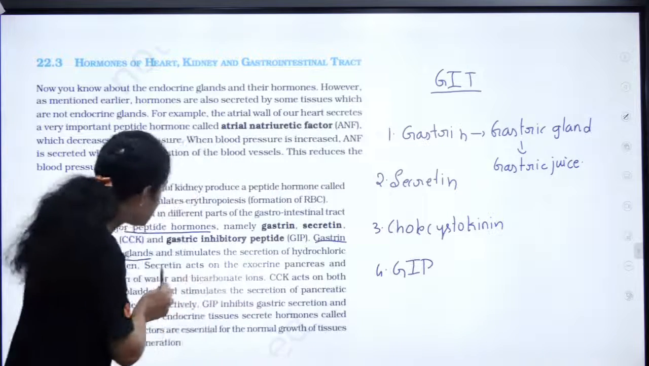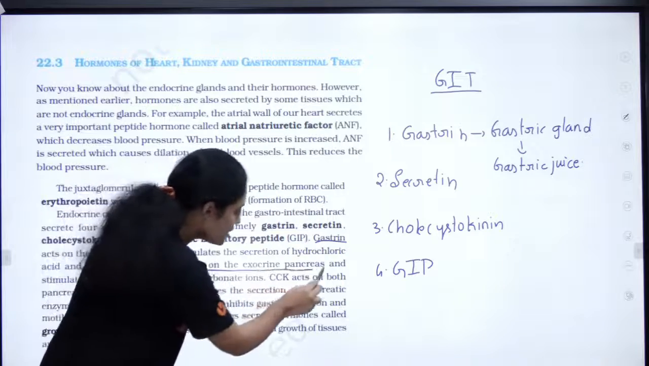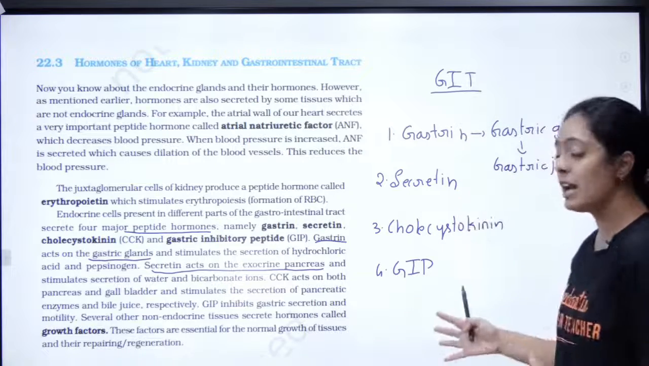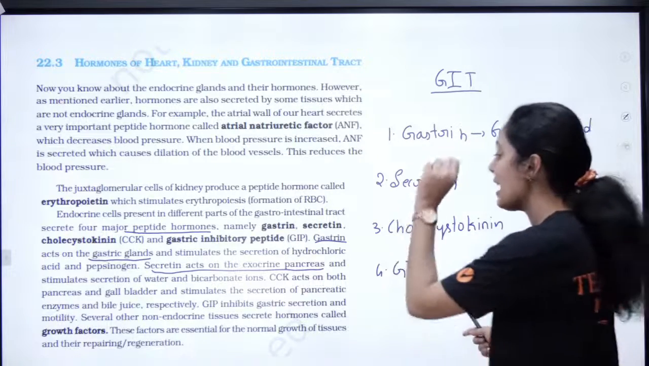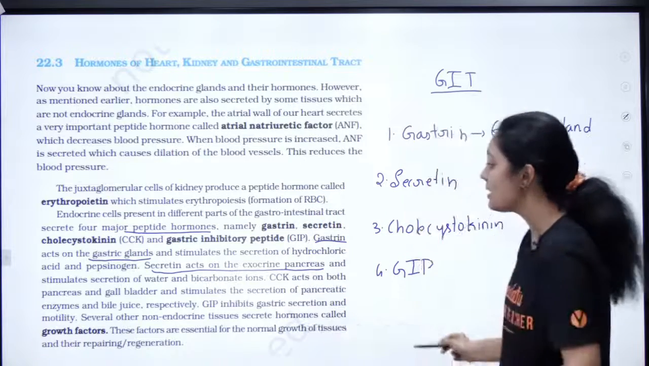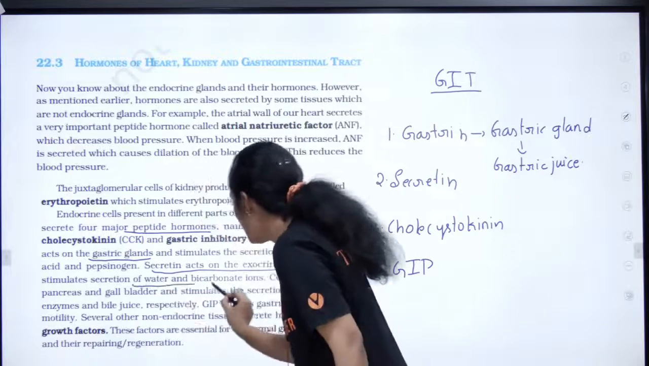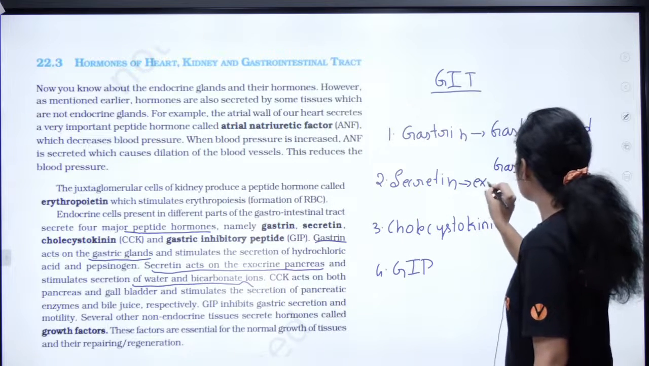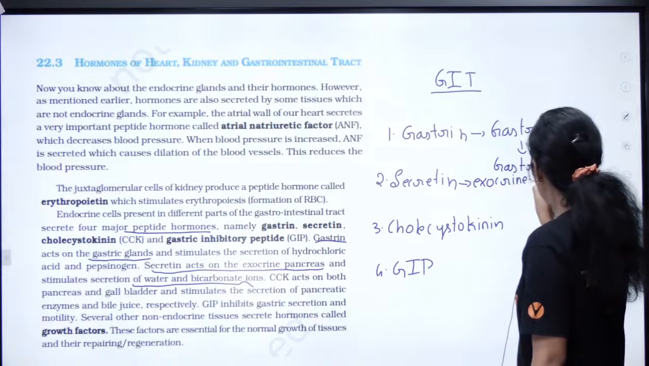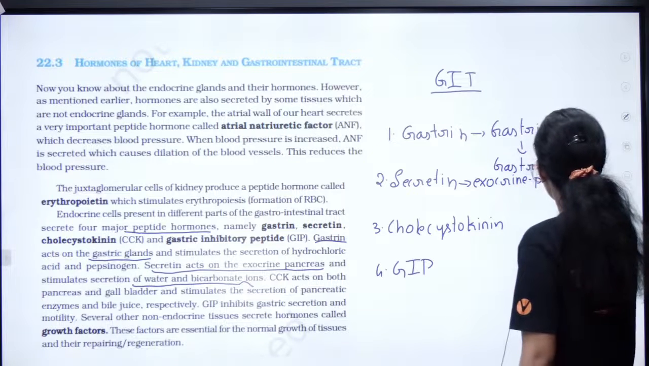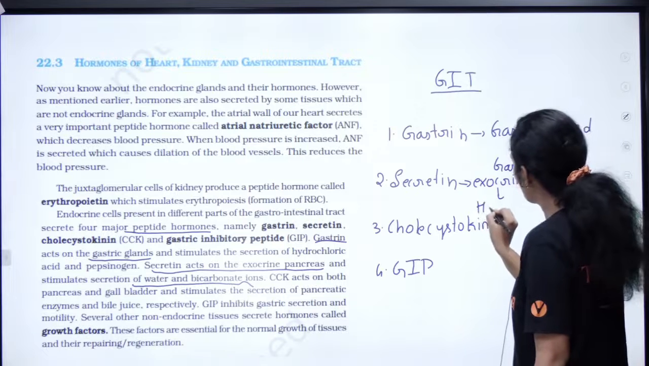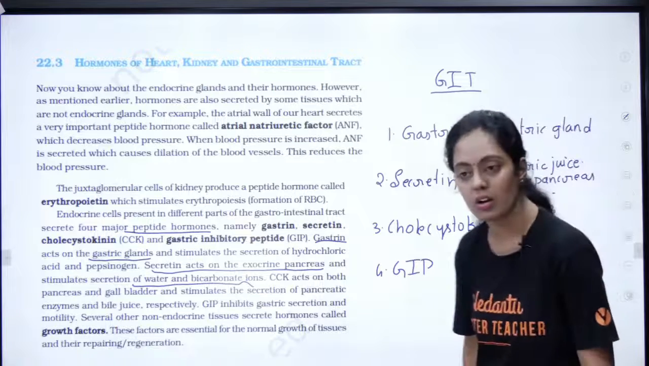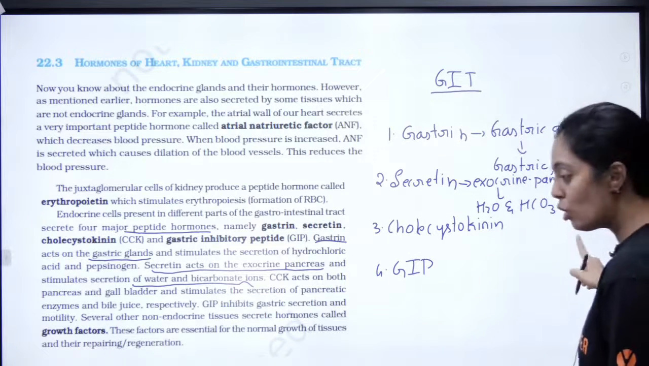Okay, next you have secretin. It acts on the exocrine pancreas. I just told you, the pancreas has an endocrine part and an exocrine part. It is going to act on the exocrine part of your pancreas and stimulate the secretion of water and bicarbonate ion. So secretin acts on what? Exocrine part of pancreas. And it is going to stimulate the secretion of water and bicarbonate ion, that is HCO3 ion. Understood? Please parallelly make a note of this table.